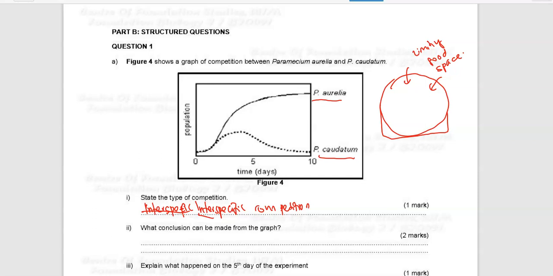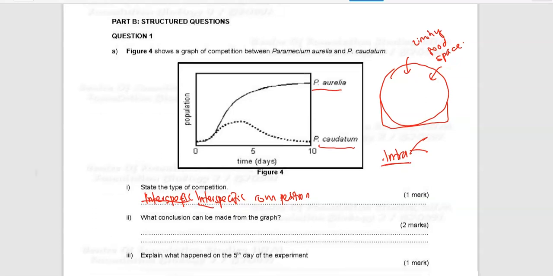The other one is intraspecific competition, which is competition between individuals of the same species. Usually for intraspecific competition, individuals of the same species living together will compete for food, space, and also mating.